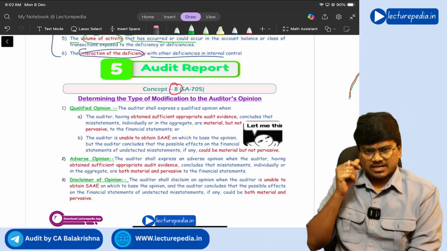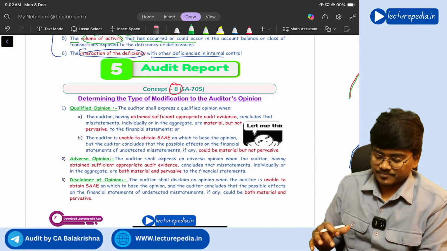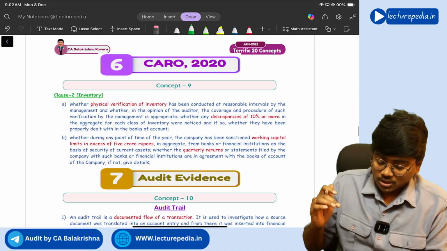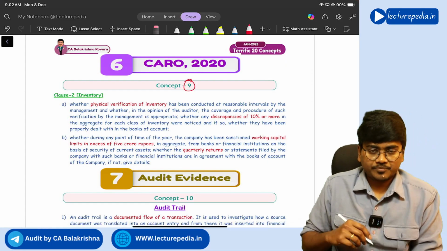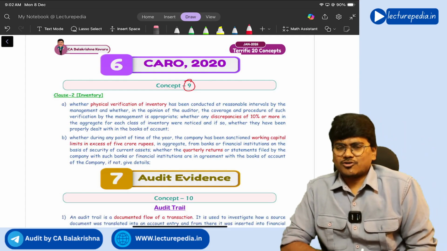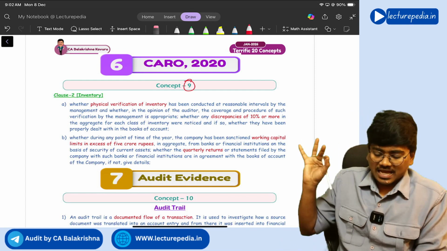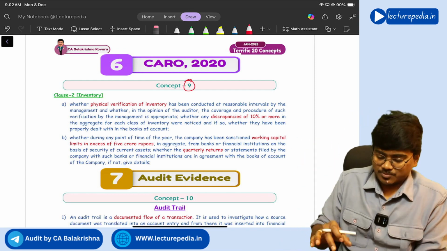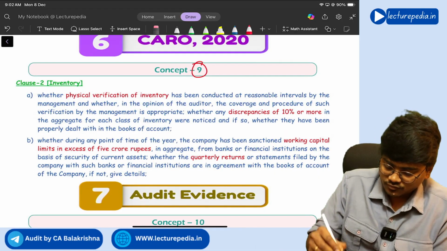So whatever I have explained to you, the same thing you will find here. Next, concept number 9, which is related to CARO, clause 2 of CARO. So clause 2 of CARO deals with inventory, correct or not? First of all, I'll read clause 2, then I'll explain it to you. In this clause 2, there are some points that you need to focus on.